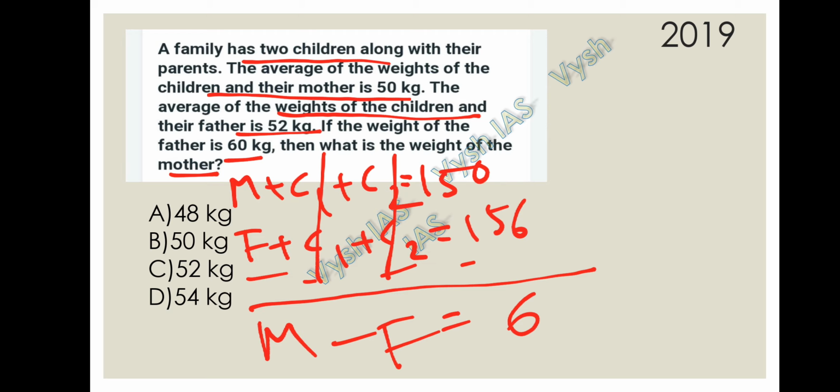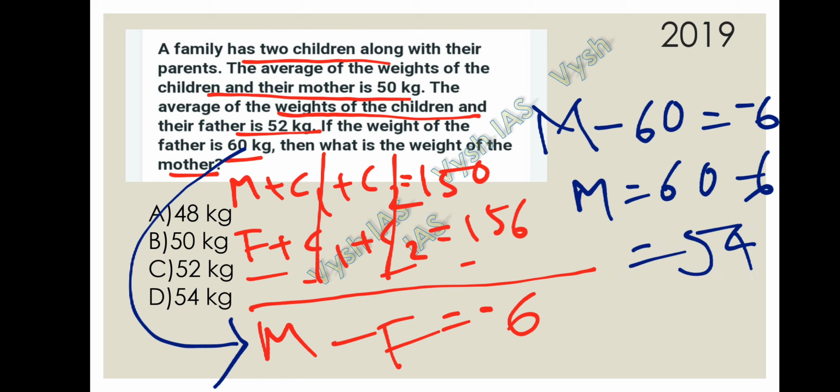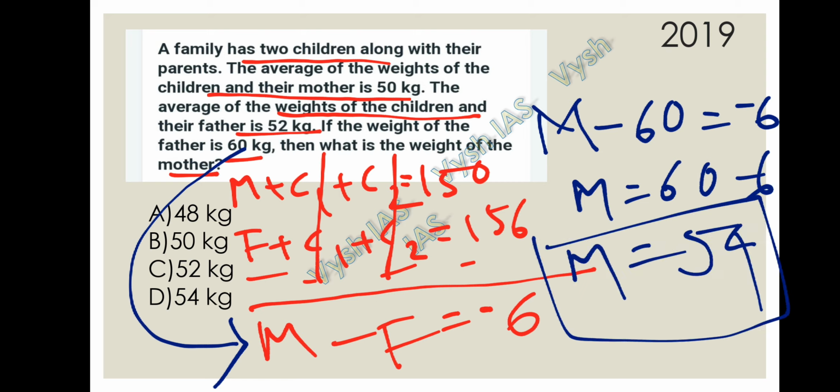So the father's weight is given as 60 over here. So if we substitute father's weight, M minus 60, here it is, I have written it wrong, 150 minus 156, that is minus 6, okay. So if we substitute the value, here it is minus 6. So mother is equal to 60 minus 6, that is 54. Mother's weight is 54. Okay, father's weight is 60 and mother's weight is 54.